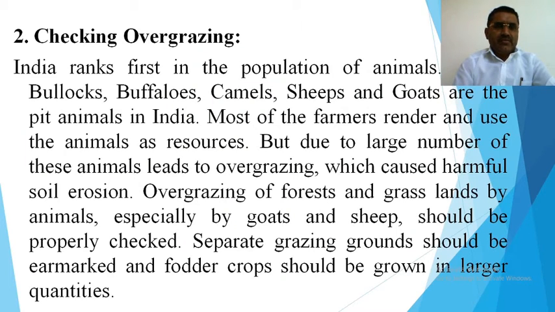Checking overgrazing. India ranks first in the population of animals. Cows, buffaloes, bullocks, camels, sheep and goats are the pet animals in India. Most farmers rear and use the animals as a resource, but the large number of these animals leads to overgrazing, which causes harmful soil erosion. Overgrazing of forest and grasslands by animals, especially by goats and sheep, should be properly checked. Separate grazing grounds should be marked and fodder crops should be grown in larger quantity.